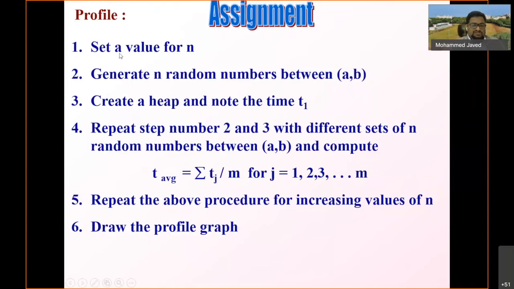Okay, heap creation: set the value for n, generate n random numbers between a and b, create a heap and note the time t1. Repeat steps 2 and 3 with different sets of n random numbers between a and b, and compute t average. You calculate the average value, repeat the above procedure for increasing values of n, and draw the profile graph. So this is how you will get the average time complexity.